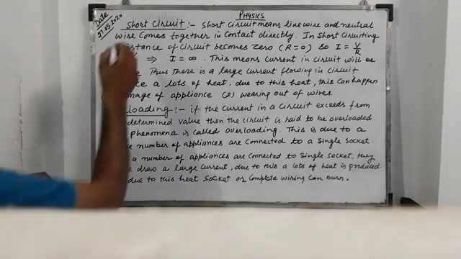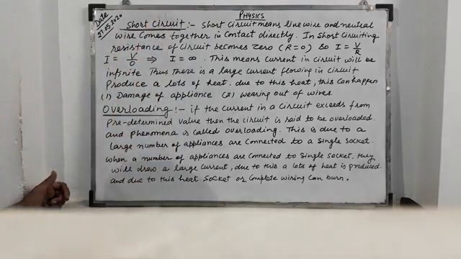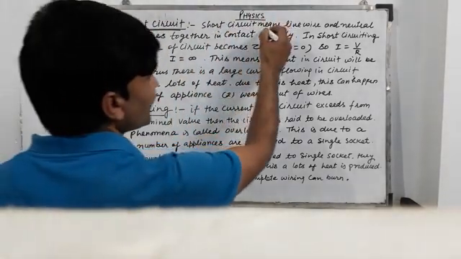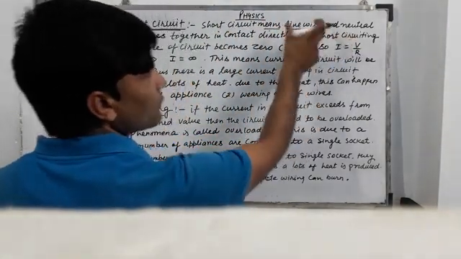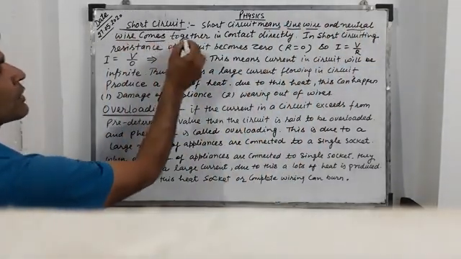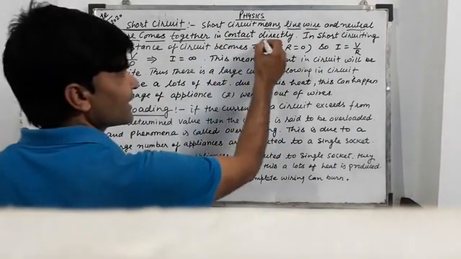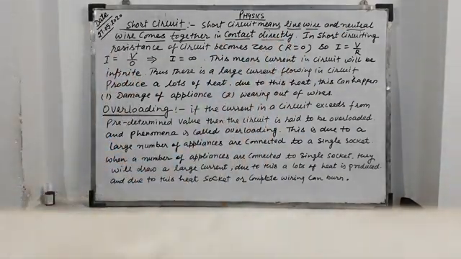Now short circuit and overloading. What is a short circuit? A short circuit means the live wire, meaning the red wire, and the neutral wire come together in direct contact.